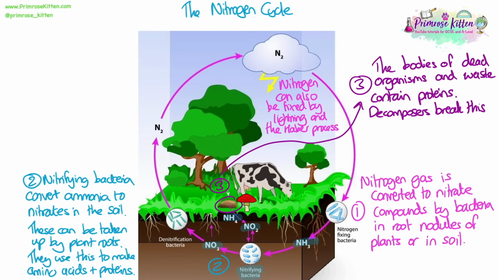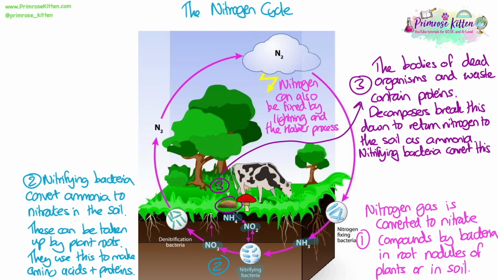Animals eat plants, and this is how the amino acids and proteins pass into animals. The bodies of dead organisms, including plants, animals, and waste products from animals, all contain proteins. Decomposers break this down to return nitrogen to the soil. This is in the form of ammonia, which nitrifying bacteria can convert back to nitrates for more plants to take up, and so the cycle continues.